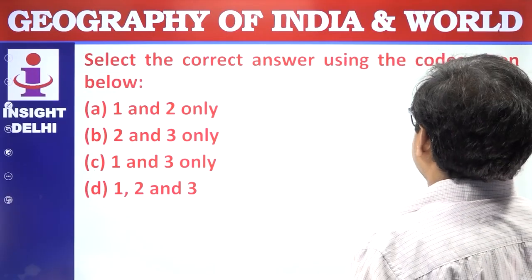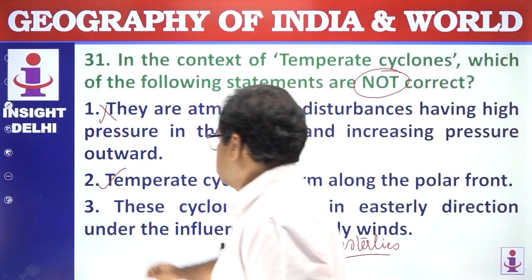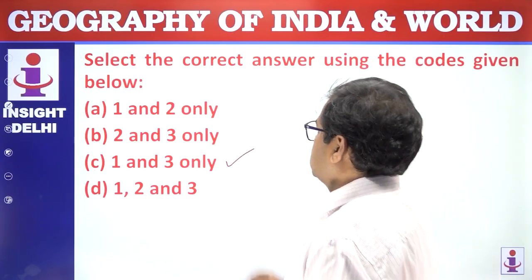Next, select the correct answer using the code given below. So the question was not correct. So 1 and 3 are not correct. Answer is 1 and 3 not correct. Answer is C.